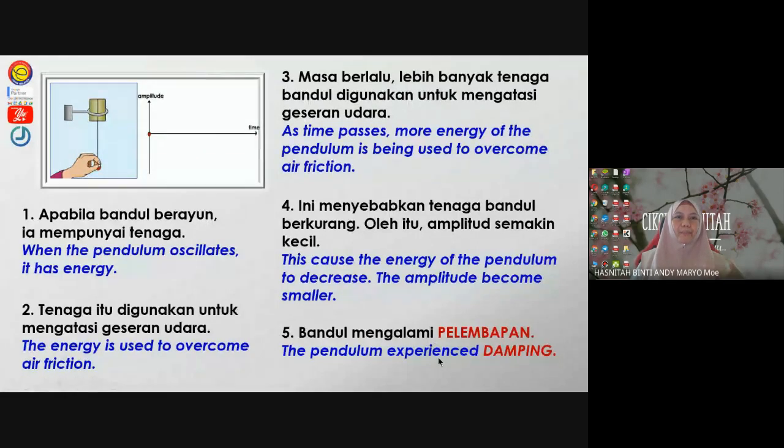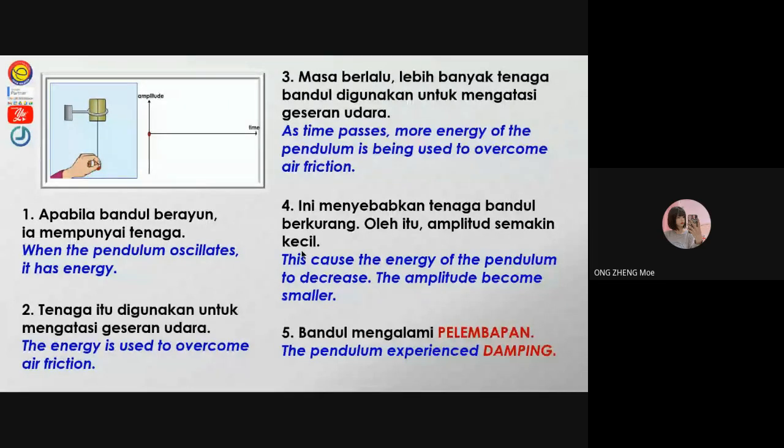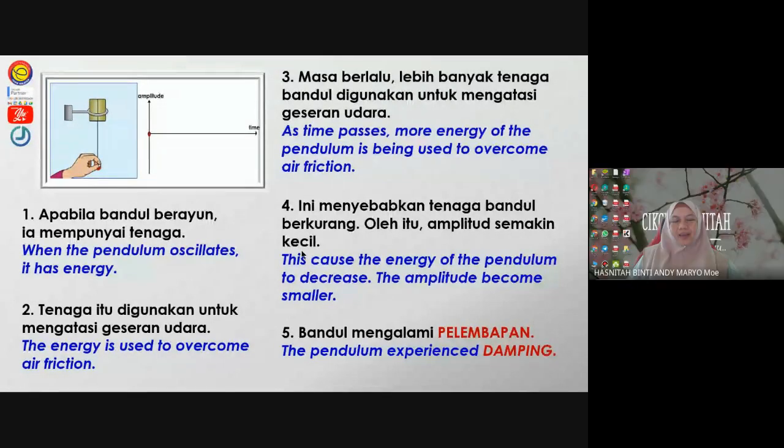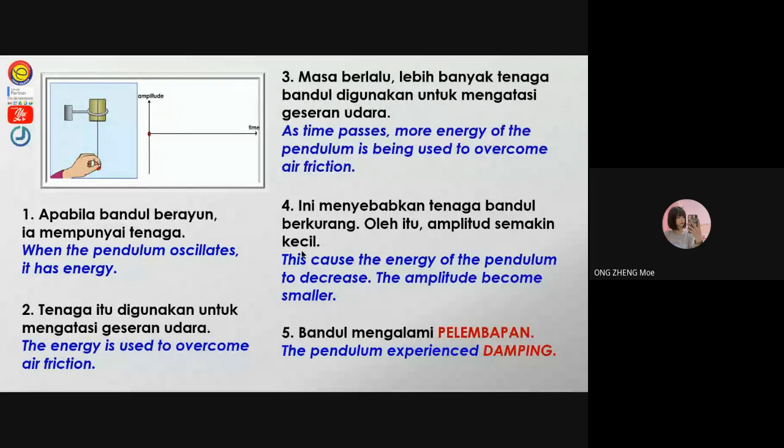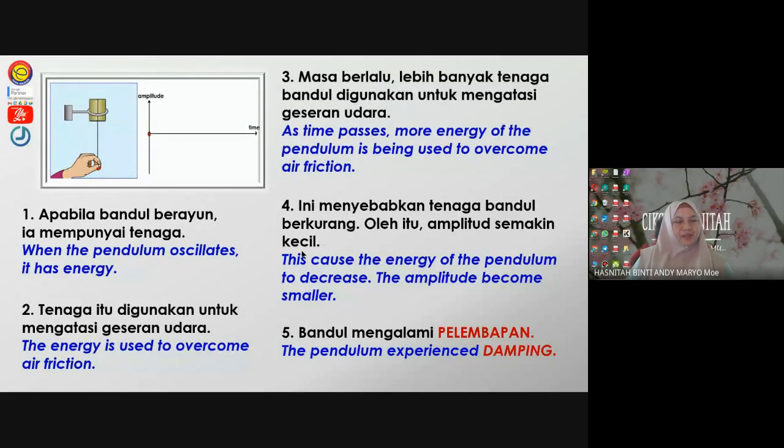So how do we write damping? If you are asked to write the definition of damping, what are you going to write? Macam mana nak tulis damping? What is damping? From number 1, 2, 3, 4, how can you conclude damping? A stop action. Any other idea? An oscillation with its amplitude decreasing with time shows that the system experiences a gradual loss of energy. Any more, girls? What do you say?